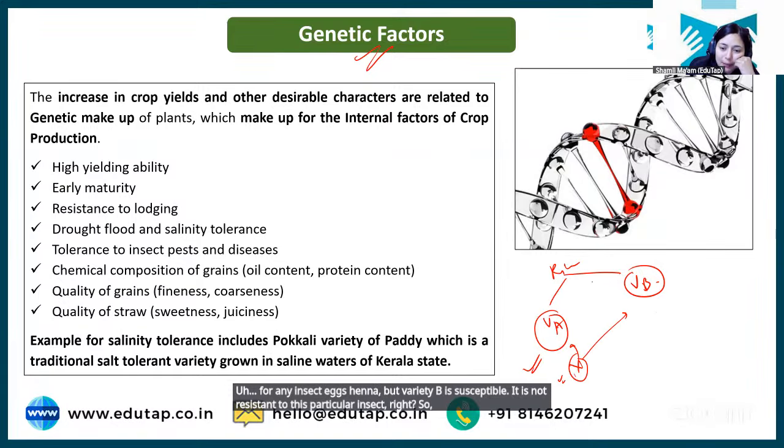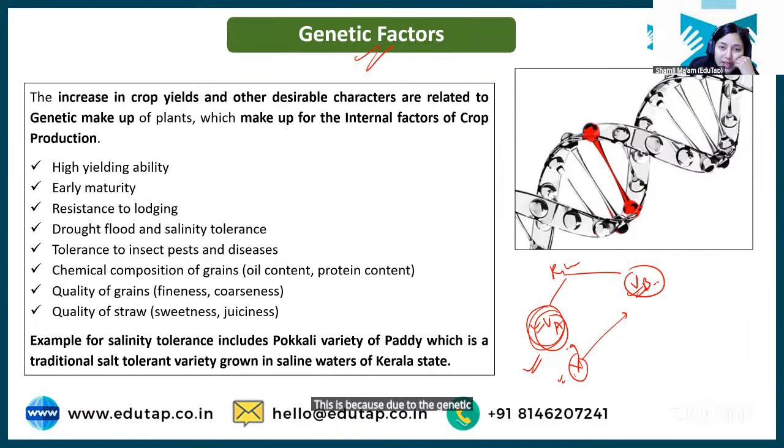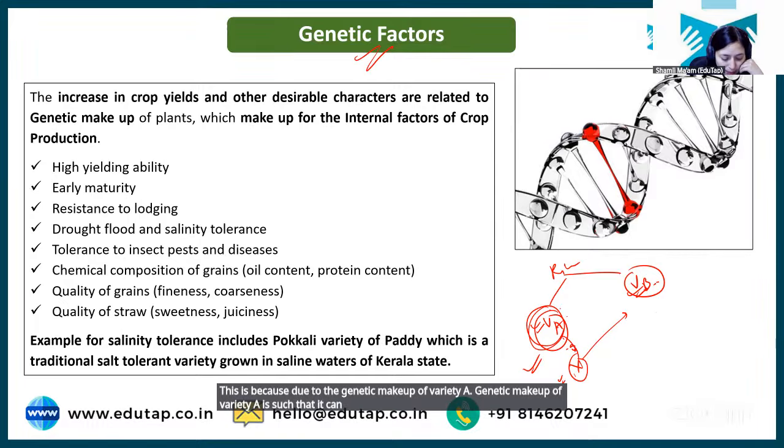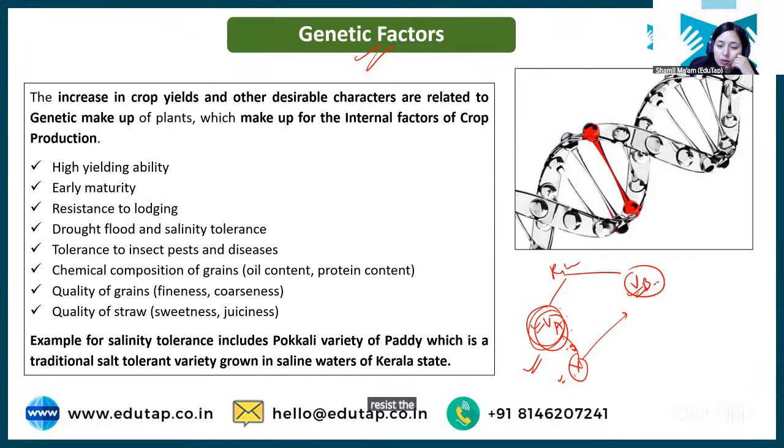So why is this happening? These both are varieties of rice, right? Both are rice, but still why is it that this one is resistant and this one is not resistant? This is because of the genetic makeup of variety A. The genetic makeup of variety A is such that it can resist the disease X, and variety B's genetic makeup is such that it cannot resist the disease X, right? So this is the genetic makeup on which the crop production depends.